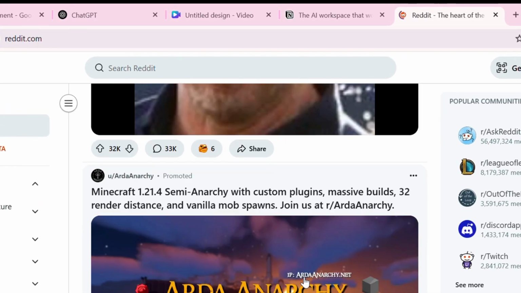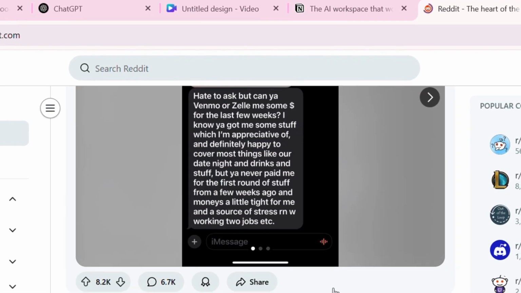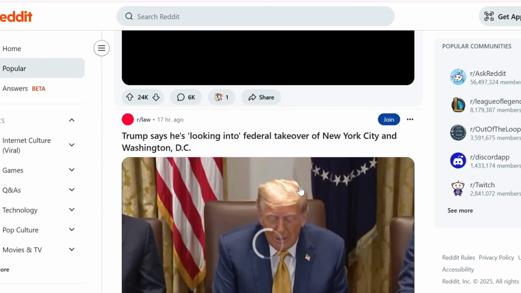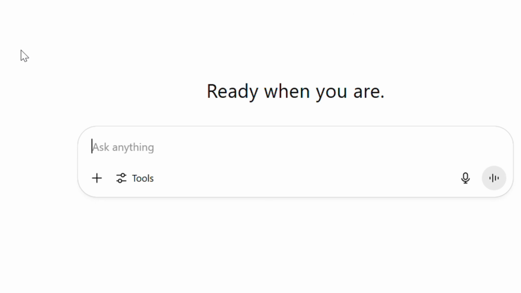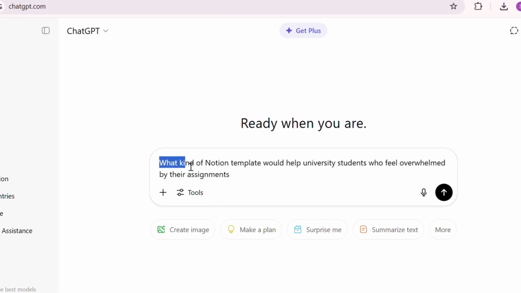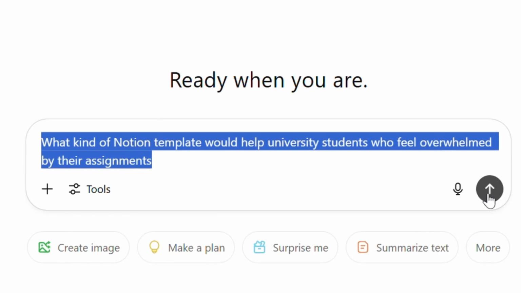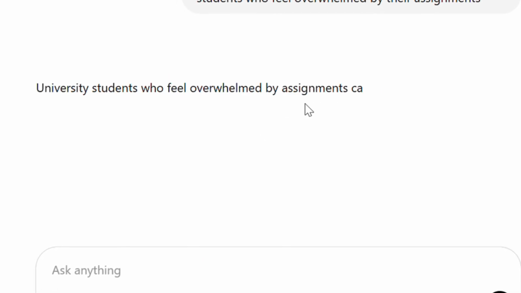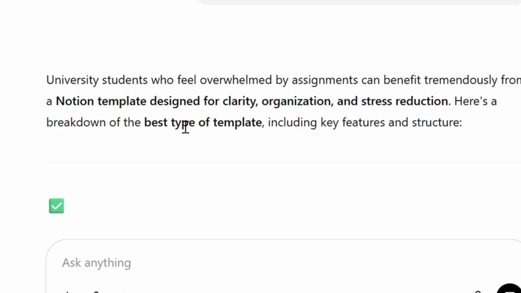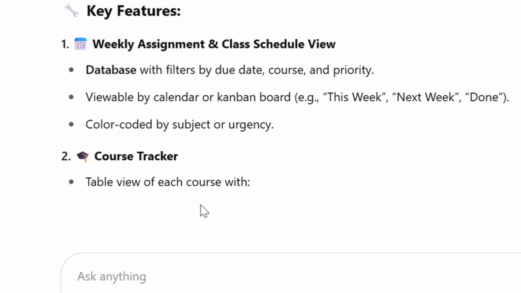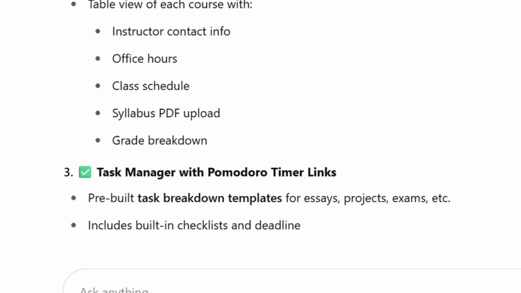Once you've identified a potential niche, let's say busy university students who want to organize their assignments, take that and start narrowing it down. Ask ChatGPT for help. Type something like, "What kind of Notion template would help university students who feel overwhelmed by their assignments?" ChatGPT will generate ideas like a deadline tracker, a calendar view of exams, or a task board for each course. You're not just asking it to come up with random ideas. You're using it to help you structure a solution for a real audience.